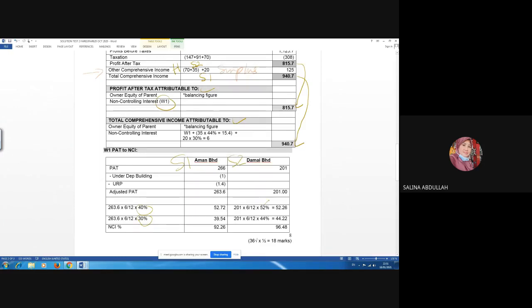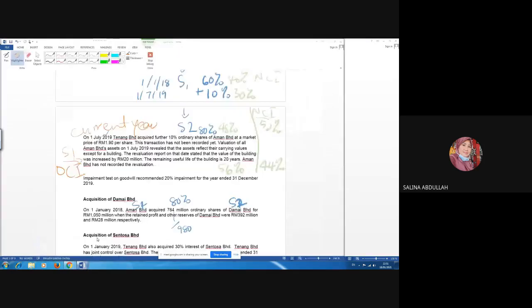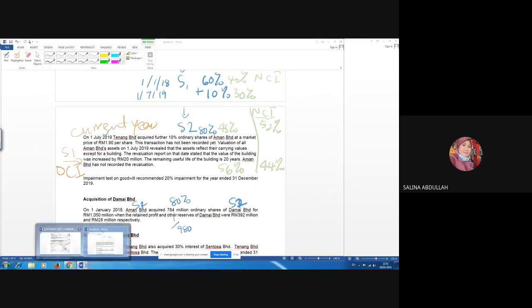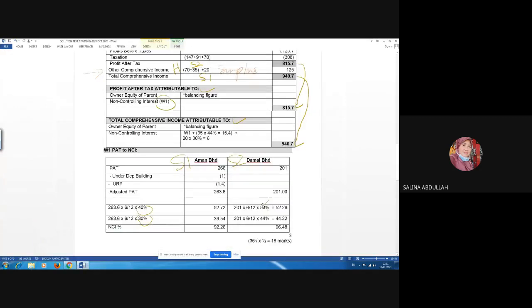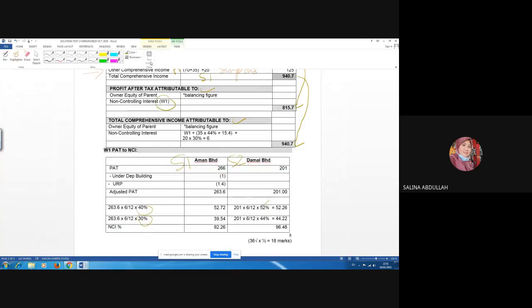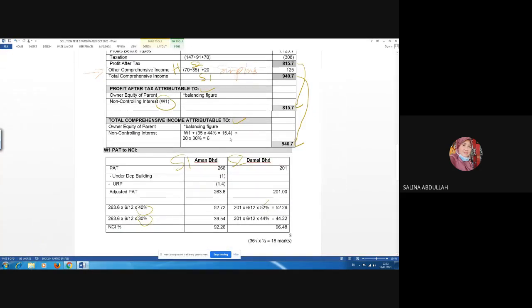So NCI portion is 52 on the first 6 months, and it become 44%. So you can show here in your answer 52, and 44%. Okay, this is how you calculate as working one.